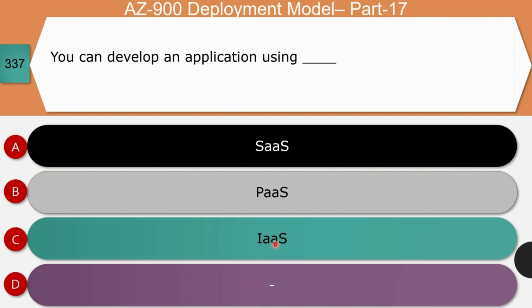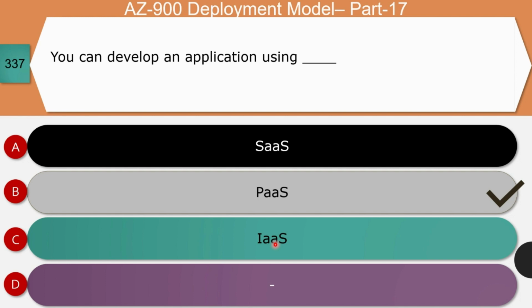Next question, you can develop an application using software as a service, platform as a service, or infrastructure as a service. Note down, it is just a question of quickly developing an application using which of these models. The right answer for this question is option B, that is platform as a service. Let's see the reason for the answer.